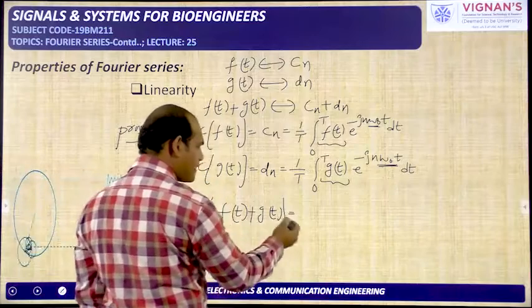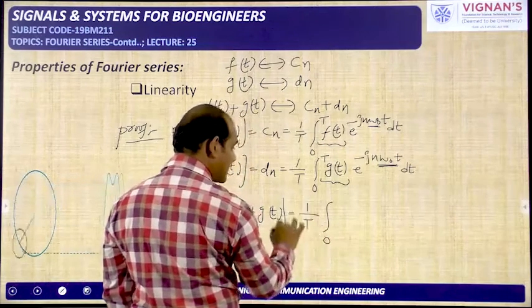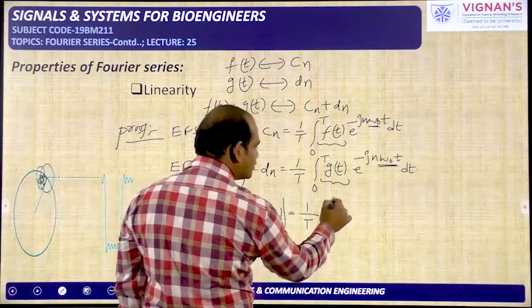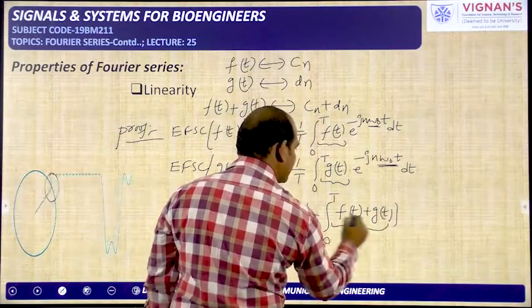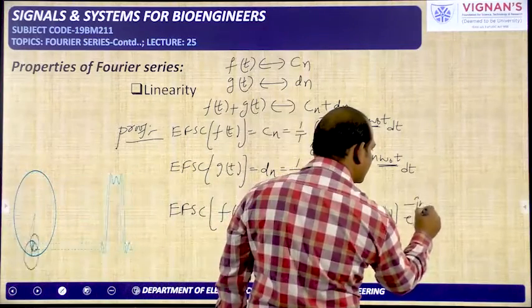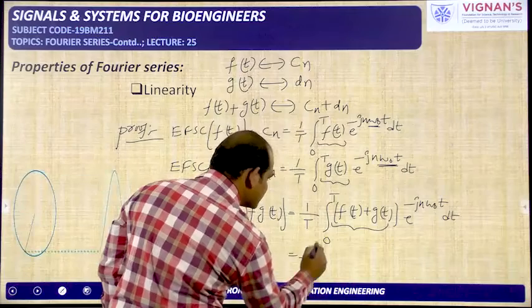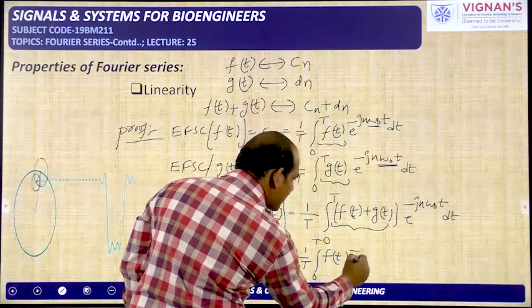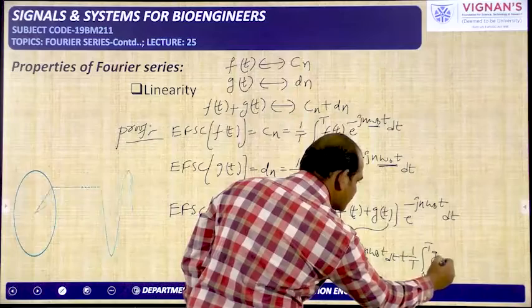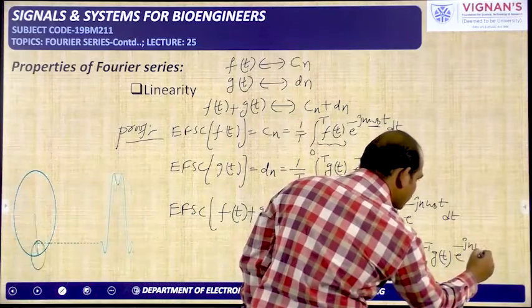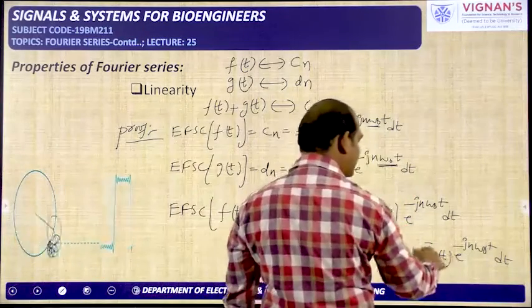So it is equal to, we have assumed that by adding it has the same time period 0 to T and same time period capital T, that's why 1 by capital T integral 0 to T. Here we need to write the signal for which we are calculating the coefficient, that is f of t plus g of t, e power minus jn omega naught t dt, and we can write this as 1 by T integral 0 to T f of t e power minus jn omega naught t dt plus 1 by T integral 0 to T g of t e power minus jn omega naught t dt, and this entire thing can be written as Cn plus this entire thing can be written as dn.